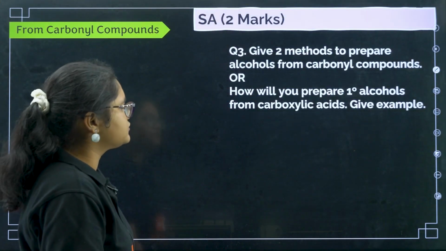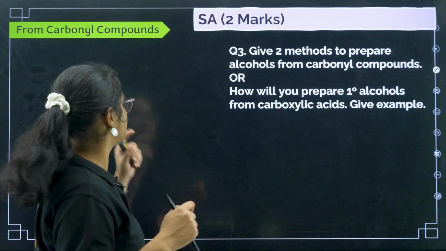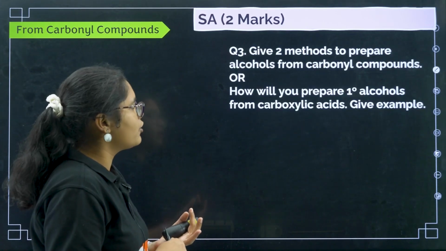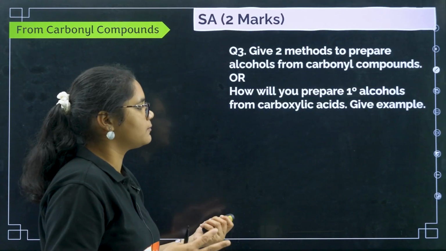Next, give two methods to prepare alcohols from carbonyl compounds. The second one, if you remember, is carbonyl compounds: two methods to prepare alcohols from carbonyl compounds. How will you prepare primary alcohols from carboxylic acid?